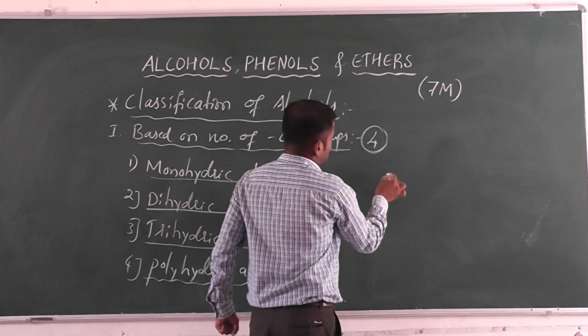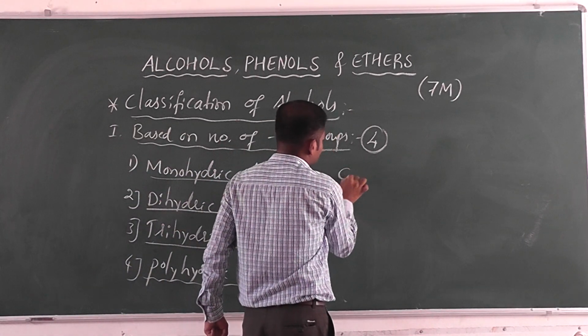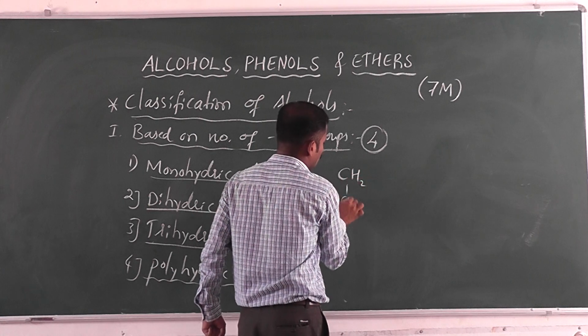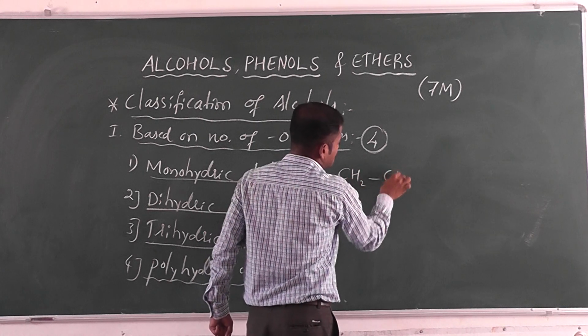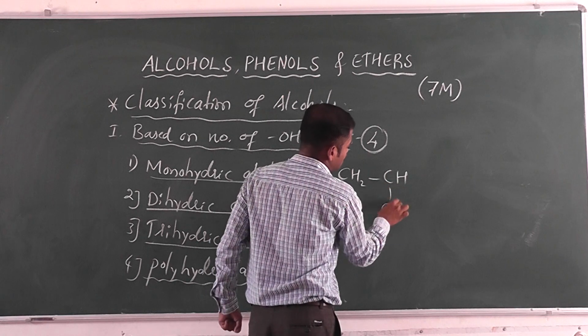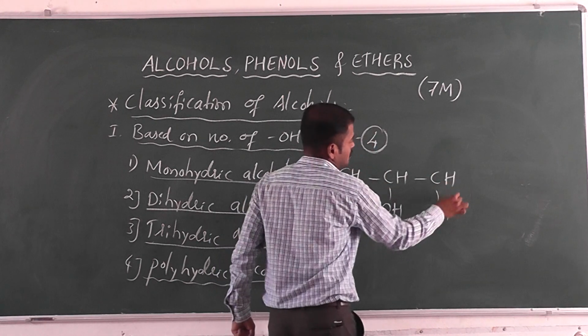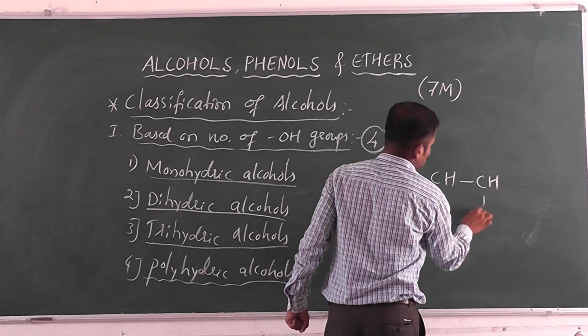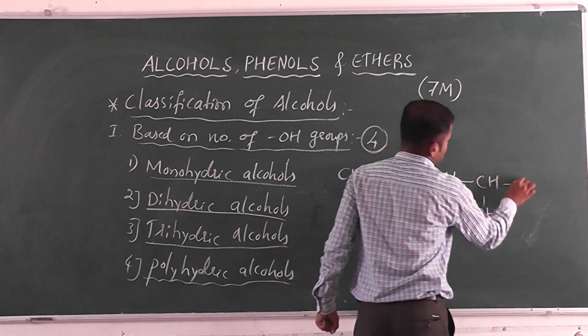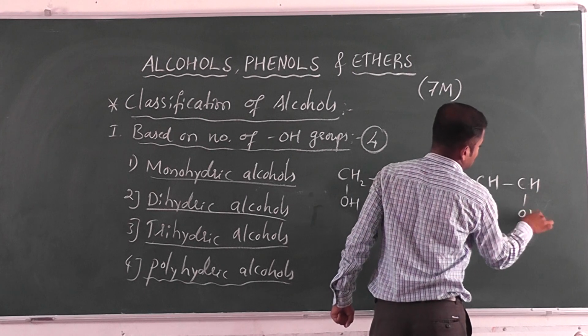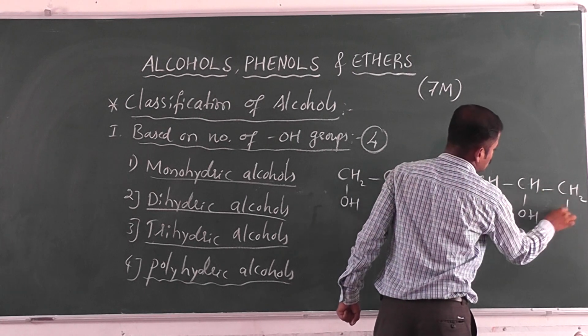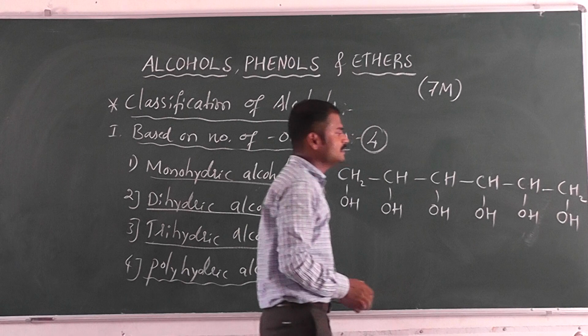For example, I am writing CH2OH, next CHOH, CHOH, CHOH, CHOH, and finally CH2OH. Is it a polyalcohol?